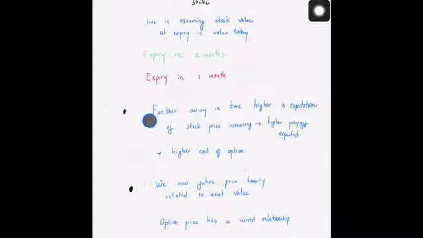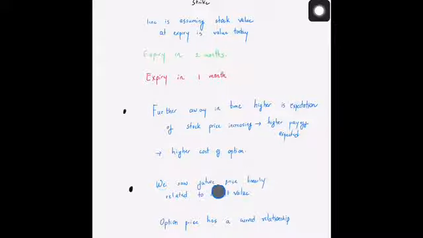Just as I explained, the further away in time, the higher the expectation for the stock price to increase. That's why the payoff is higher. That's why when your expiry is 2 months, the option value is much higher compared to if the expiry is in 1 month.